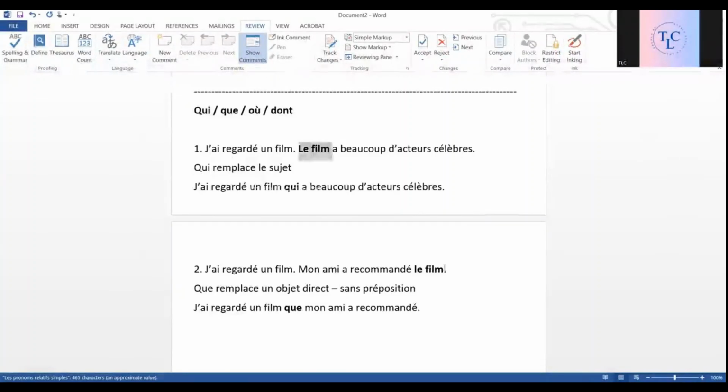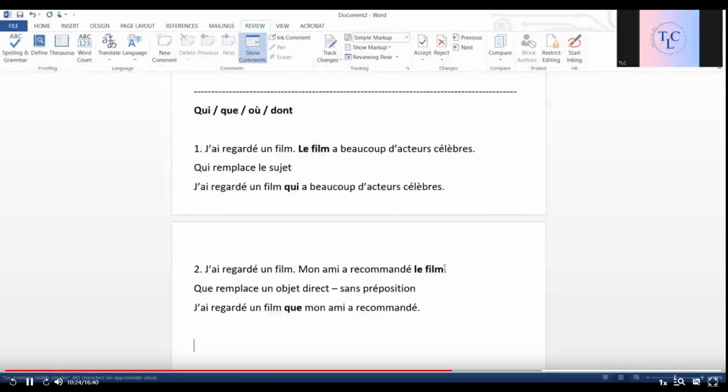Replacing a subject, we'll always use qui. Replacing a direct object without a preposition, we'll use que. Here you don't have to see whether it is replacing a person, a place, a thing. No, it's a direct object, so we'll use que. If it's a subject that is being replaced, then qui. Now let's come to the example of